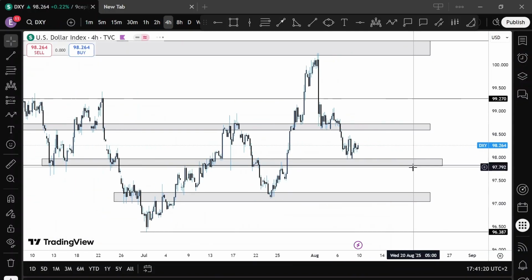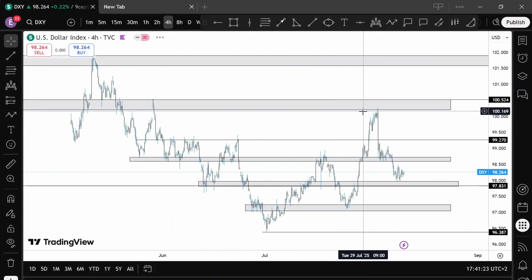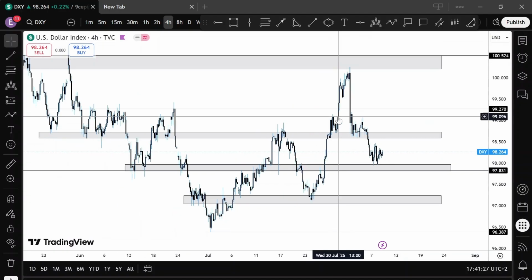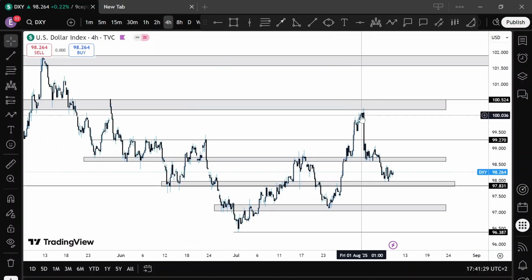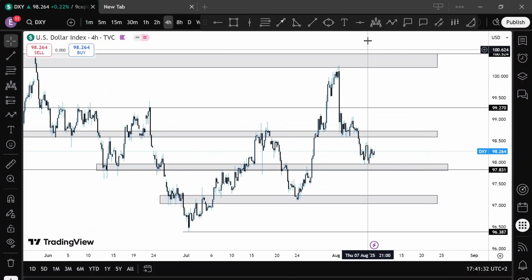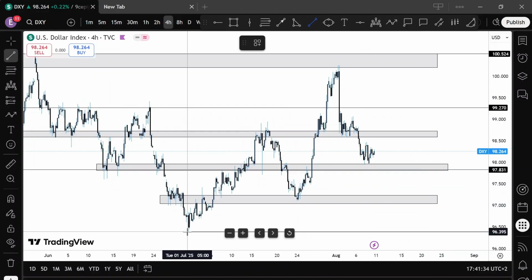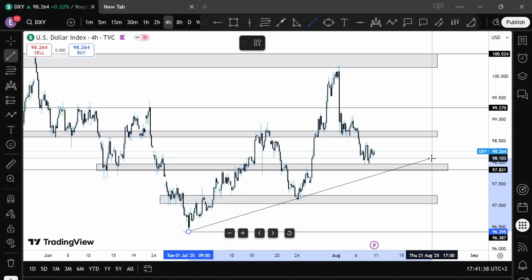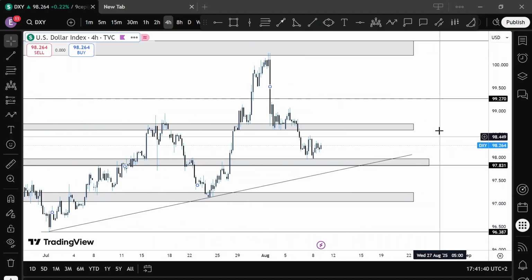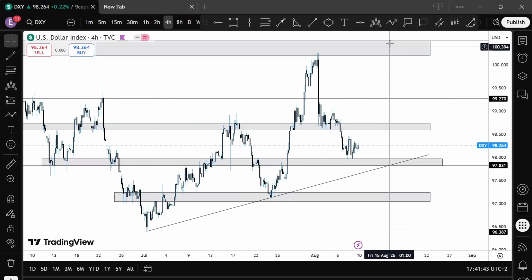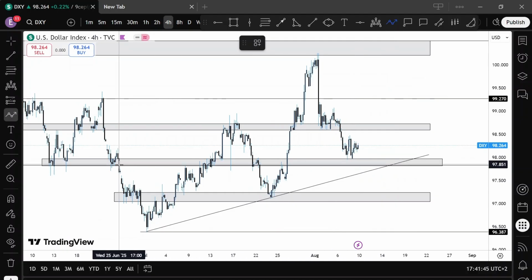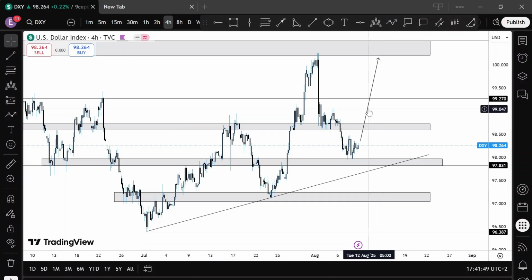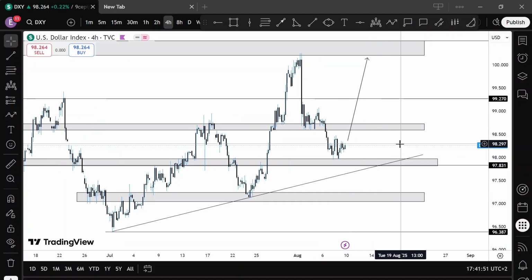And DXY for confluence, we've seen price make this new high, testing these regions here of 100. Normally we might want to say that that's a retest of this region to see price continue to the downside. Quite normal. Let me see if this upward trend line makes any sense. Maybe not, but let's leave it there. My anticipation is to actually see price start rejecting through this region here and continue to the upside, back to where it came from in the 100 region.